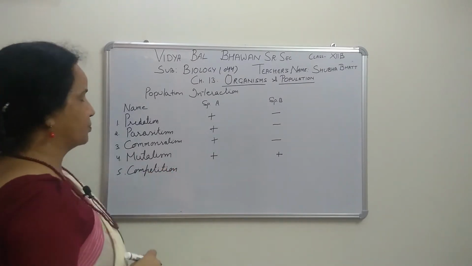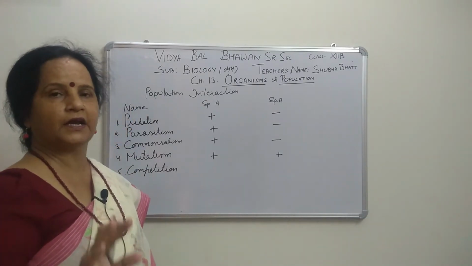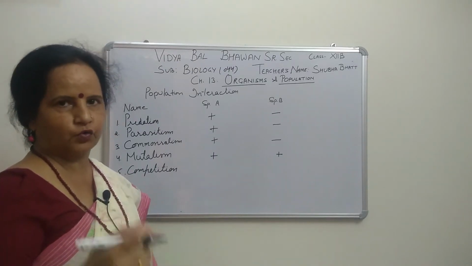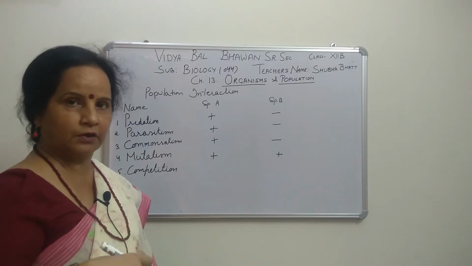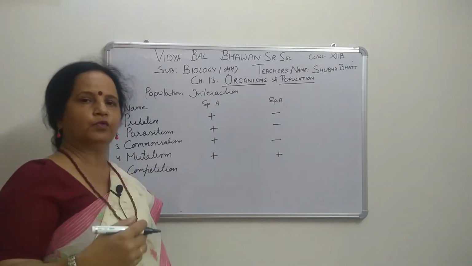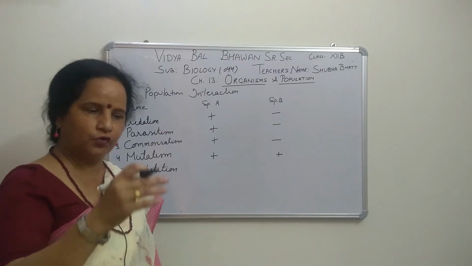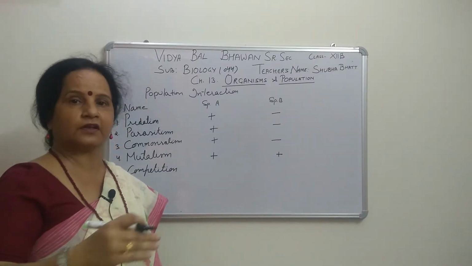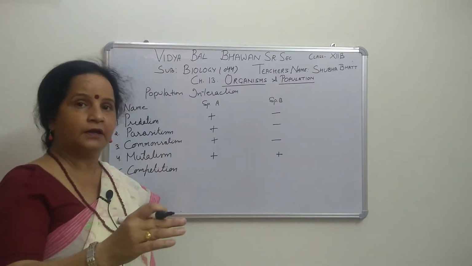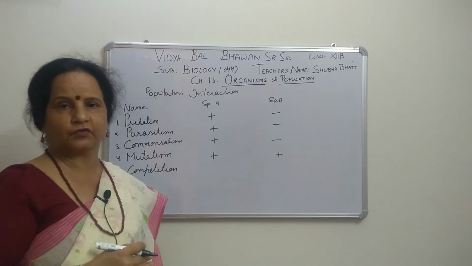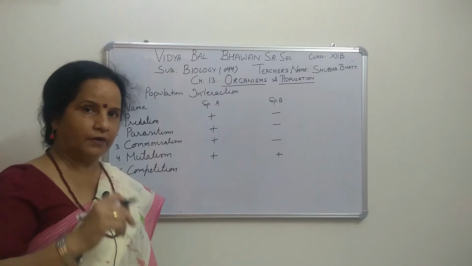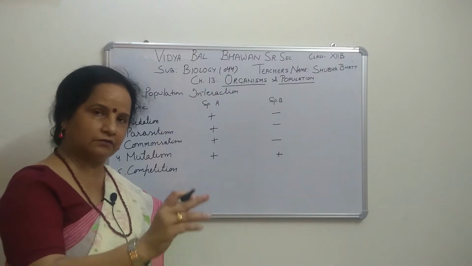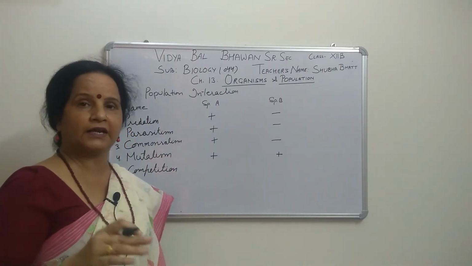In competition, both are harmed. A very simple example: suppose I am alone and have 2 chapatis, and I eat both. But if a guest comes, we share the 2 chapatis between the two of us. I get 1 and my guest gets 1, so both are getting less.